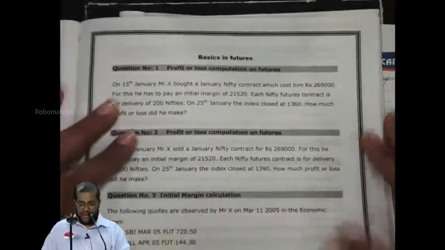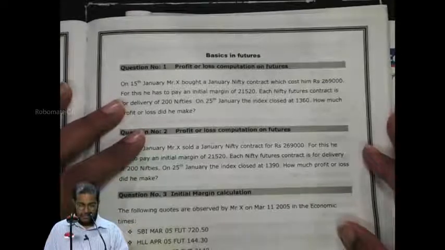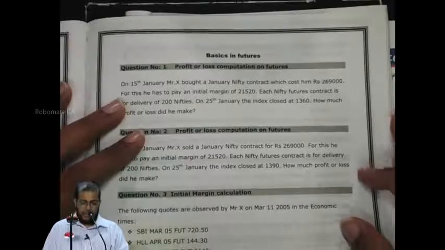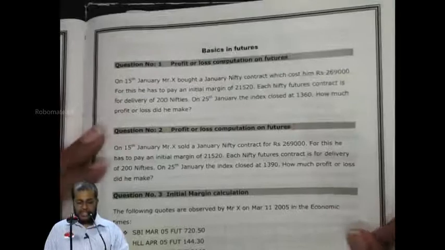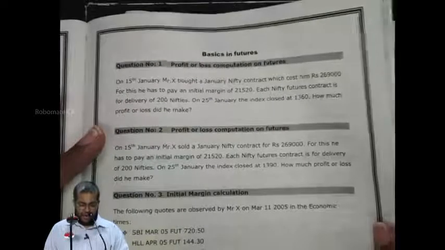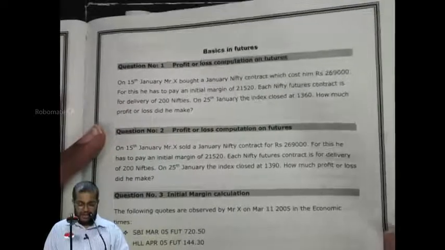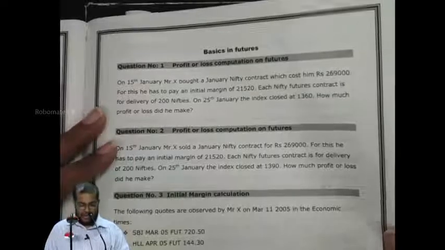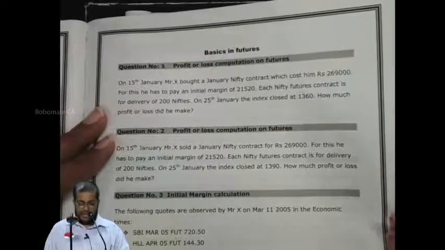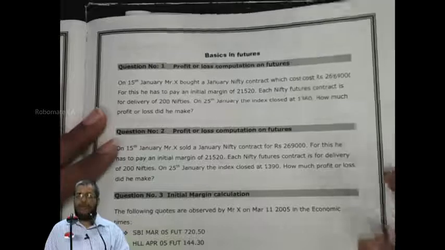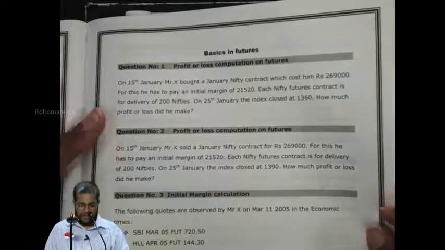On 15th January, Mr. X bought a January Nifty contract which cost him 2,69,000. For this, he has to pay an initial margin of 21,520.